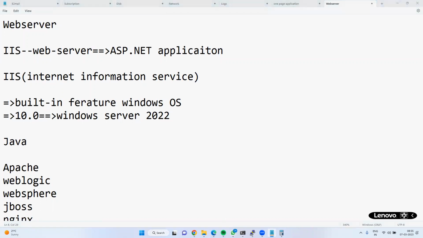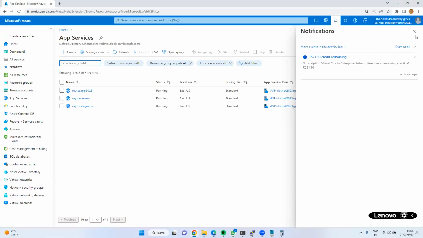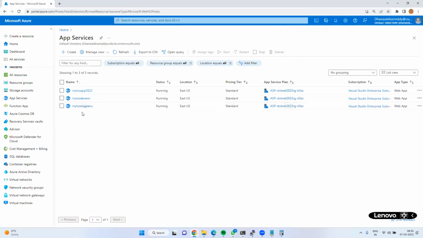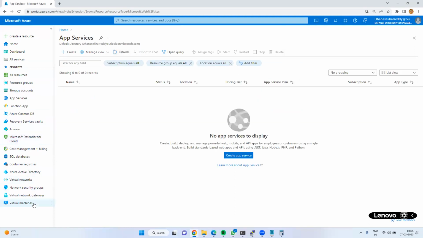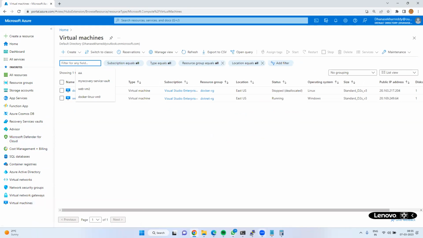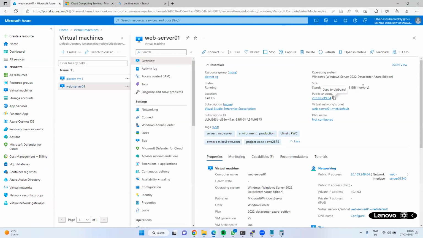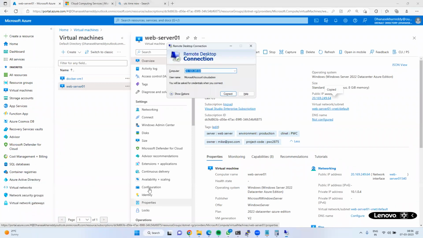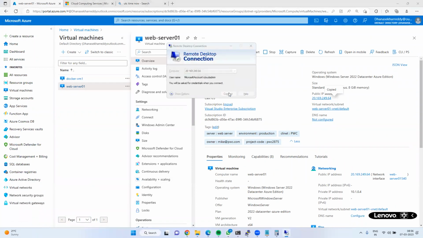Now access the VM. Okay, go to virtual machines. Copy this IP.